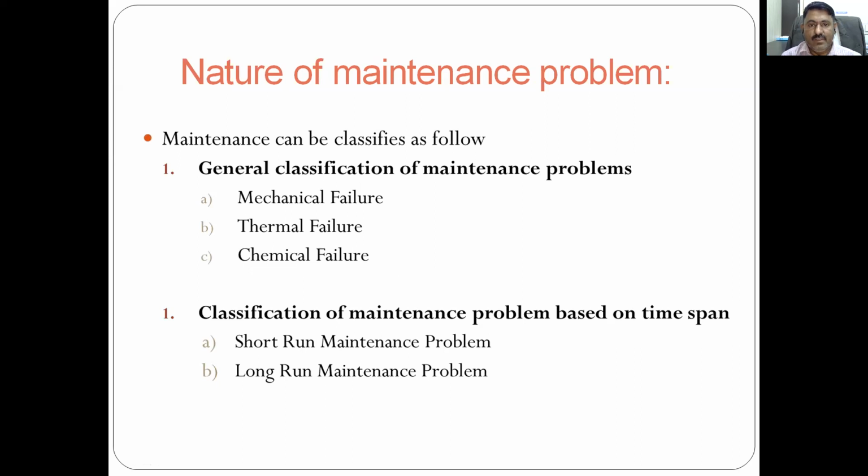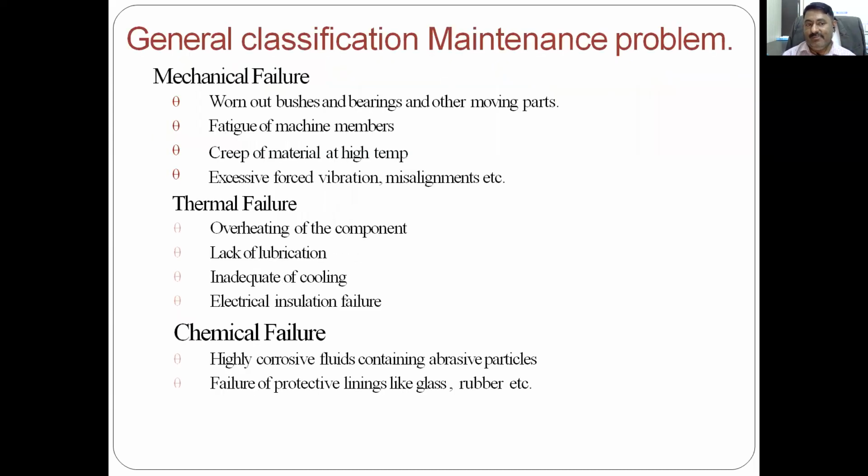Now, the nature of the maintenance problem. Maintenance can be classified, there are two general classifications of maintenance problems. First, mechanical, thermal, and chemical failure. One failure may be mechanical, another may be thermal, and the next may be chemical failure. Second, the classification of maintenance problems based on time span: short run maintenance problems and long run maintenance problems. So depending upon the time duration, short or long, it is decided. Let us discuss one by one in detail.